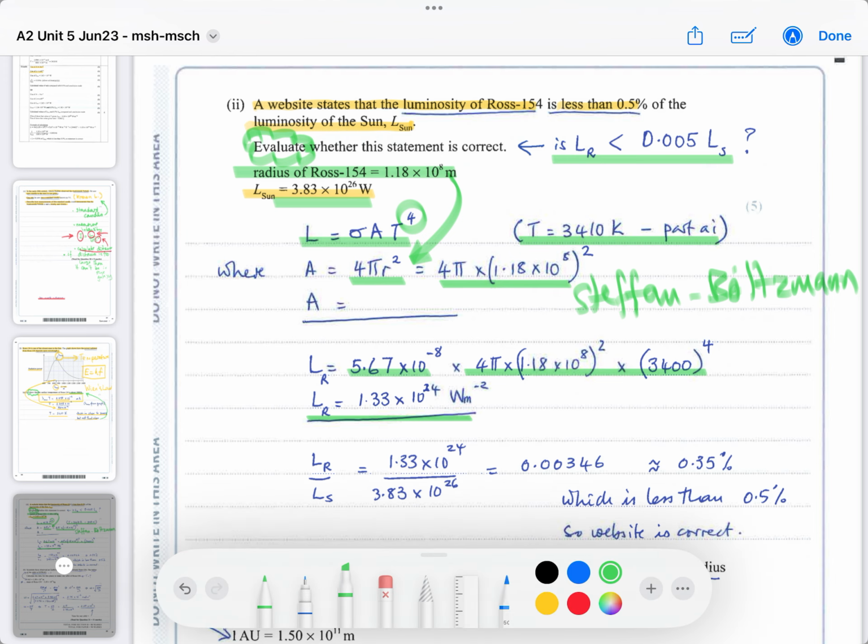Let's have a look at the mark scheme, because luminosity is in watts, intensity is watts per square meter. So is it me that's made a mistake, or is it the examiner? Check the mark scheme.